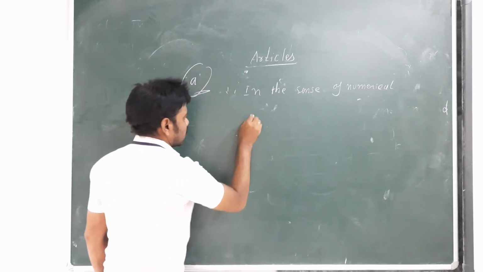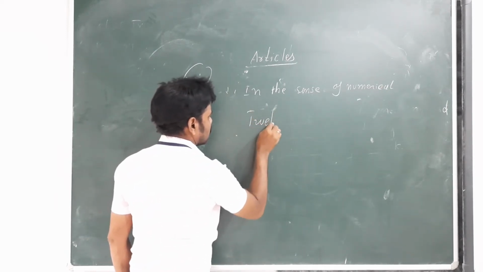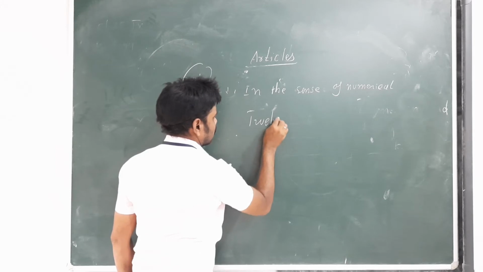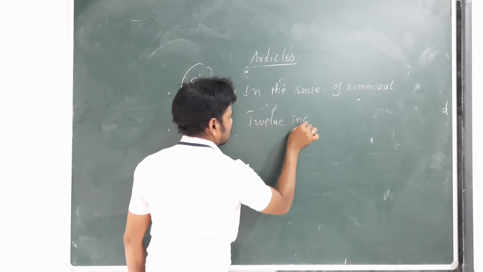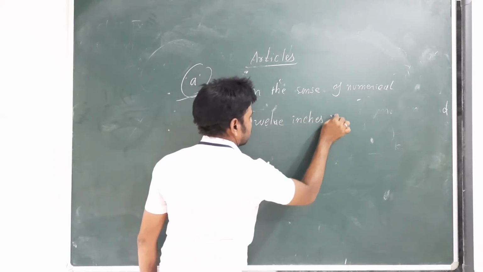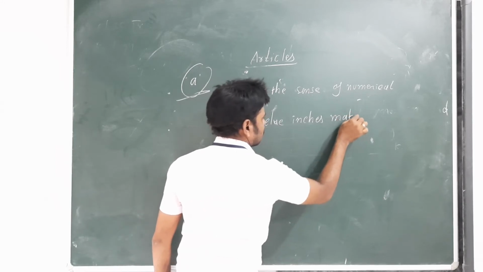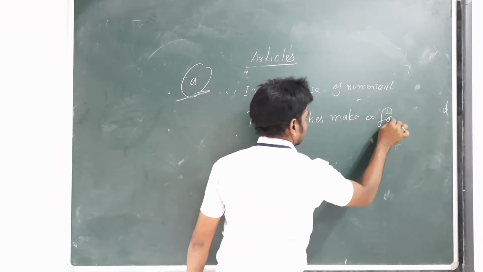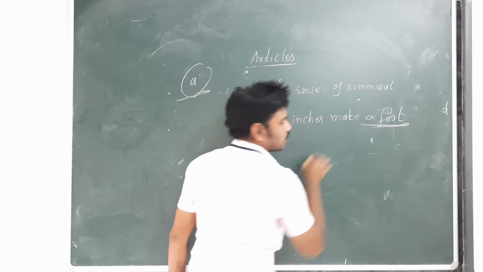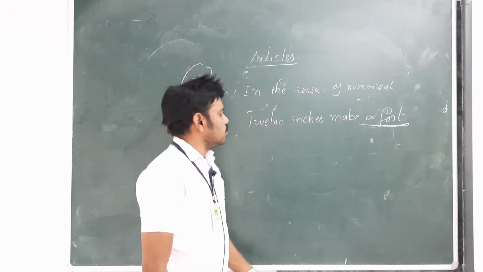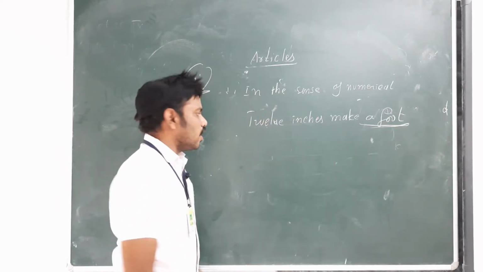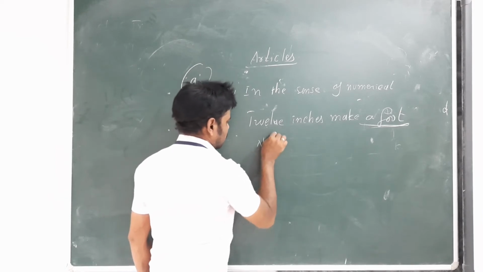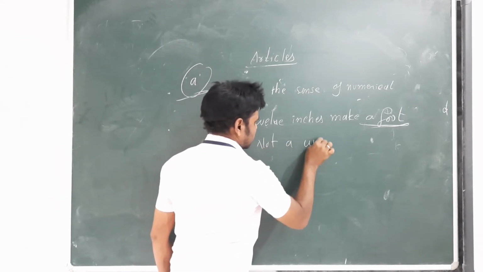What is the sense of numerical? 12 inches. 12 inches make a foot. A foot. So, in the sense of numerical, we can use a. Not a word said. Not a word is said.